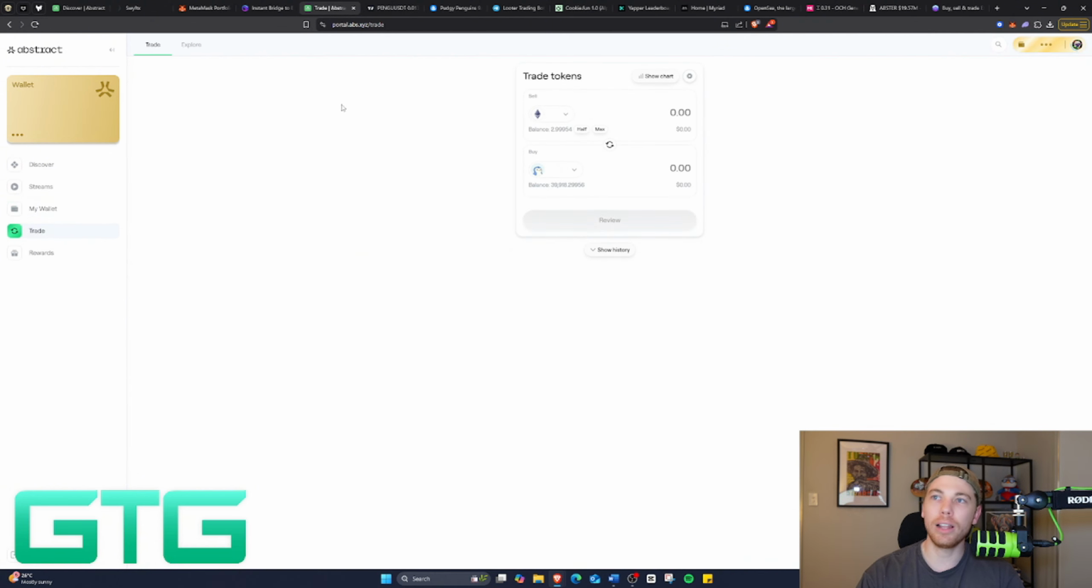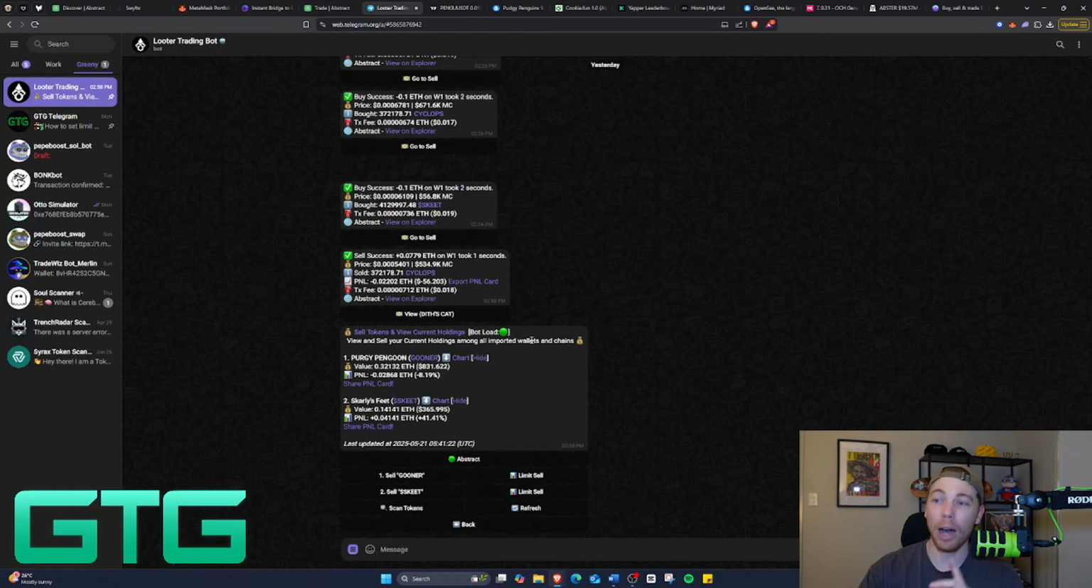The two other ways that I like to trade is either not directly on the platform, okay? I find it probably the most expensive because slippage is really high. I use Looterbot, okay, to buy the meme coins and hold them on there.